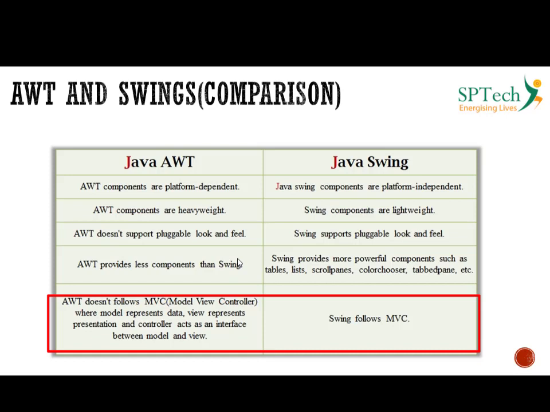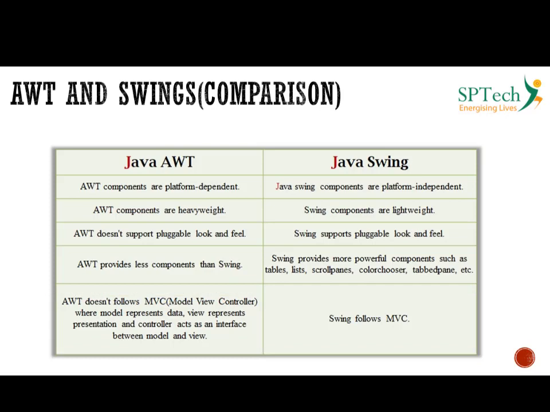So the controller interacts with the view and the model, and it interacts with the user as well. This kind of three-tier setup cannot be done using AWT, but it can be achieved using Swing. So this is what we mean by MVC architecture.